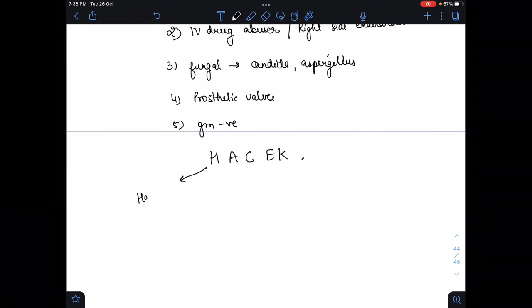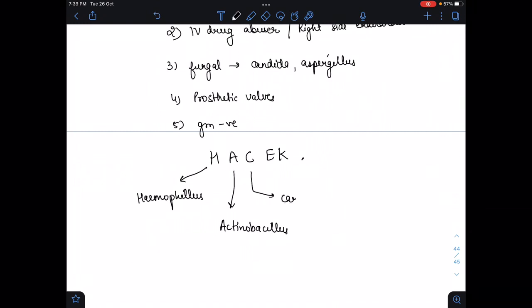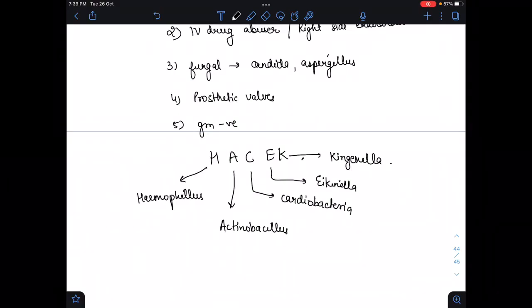H represents Haemophilus, A is for Actinobacillus, C is for Cardiobacterium, E is for Eikenella, and K is for Kingella. So please remember it. Gram negative bacteria also cause it.